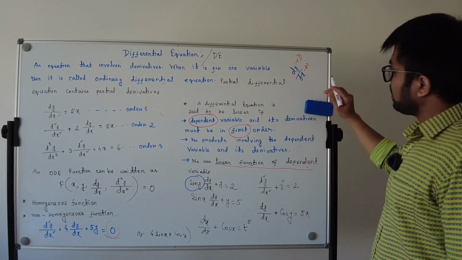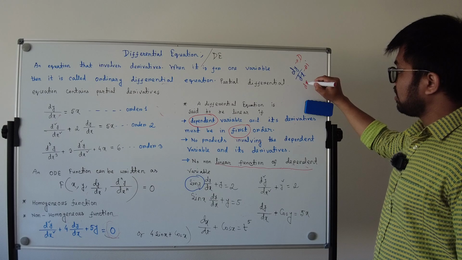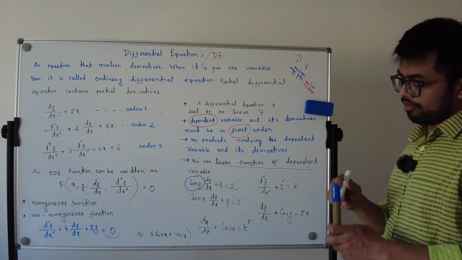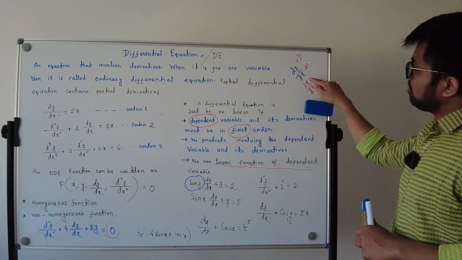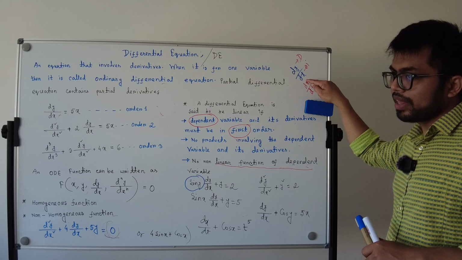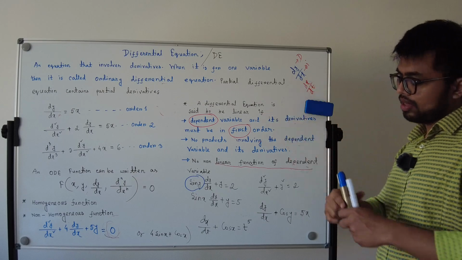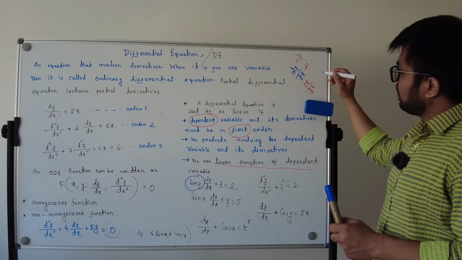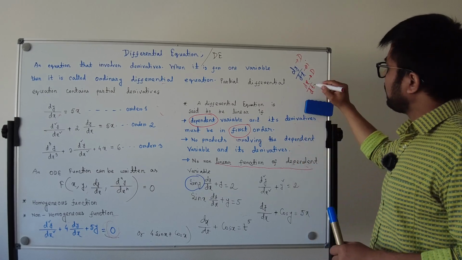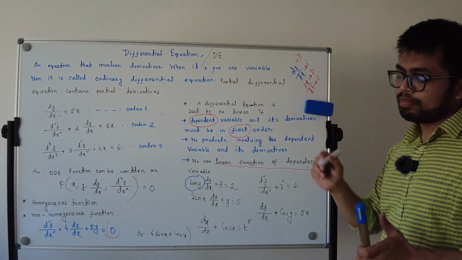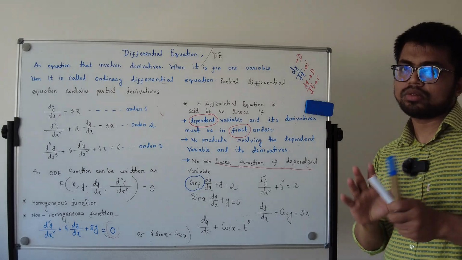If I write d dt of x, that means what we call velocity, differentiation of displacement with respect to time. So here x is your dependent variable and t is your independent variable. I think you got my point.